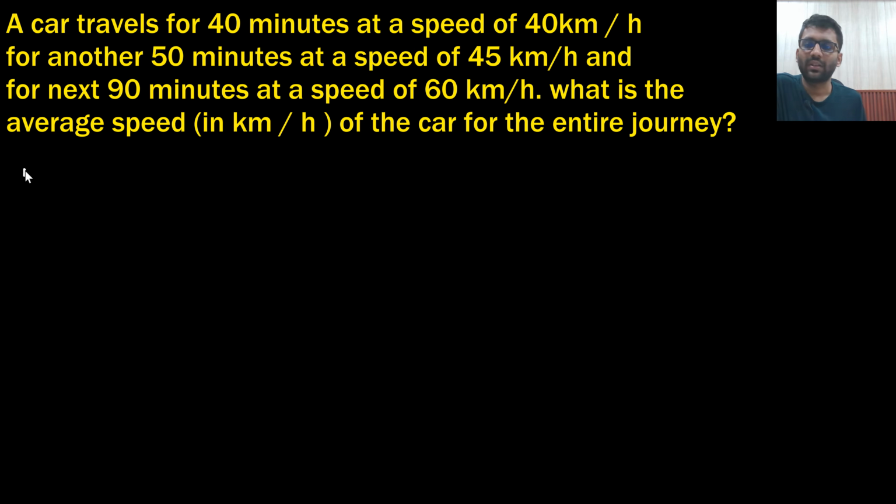Let's see the next question. A car travels for 40 minutes at a speed of 40 kilometer per hour. For another 50 minutes, it travels with the speed of this much. For the next 90 minutes, it travels with the speed of this much. You need to find the average speed. What is the formula of average speed? Average speed is total distance upon total time.